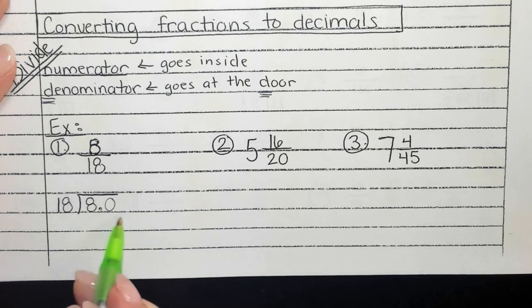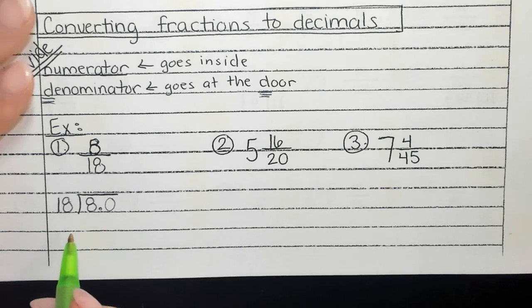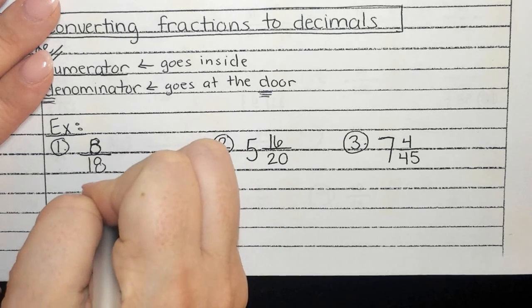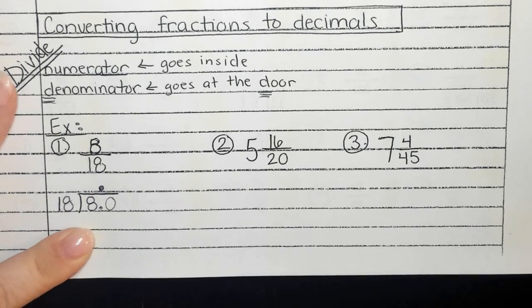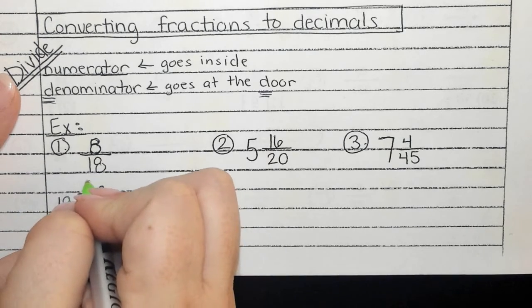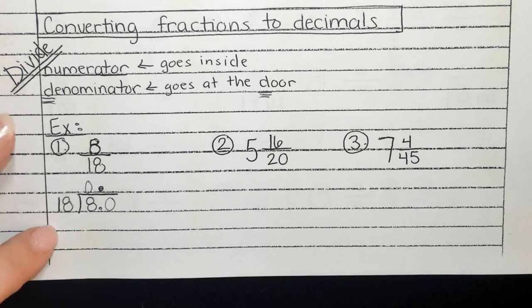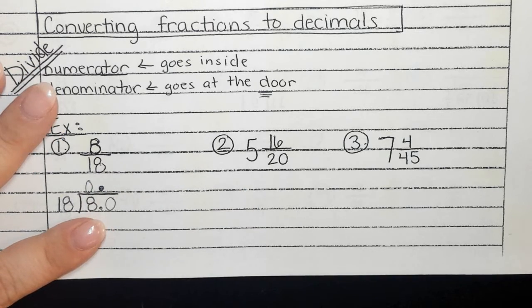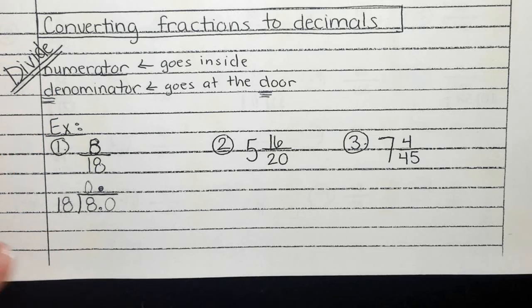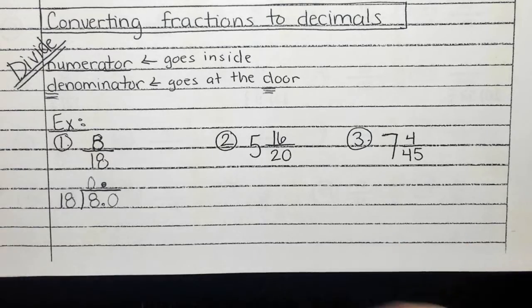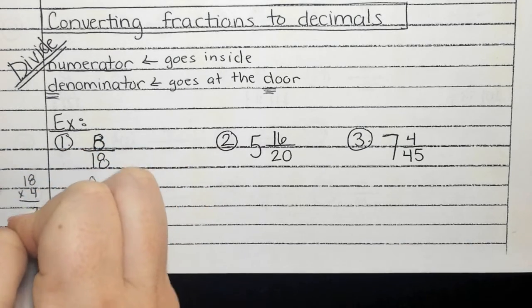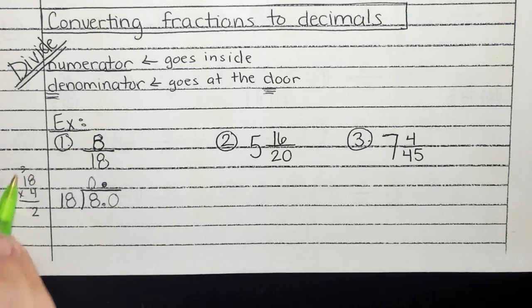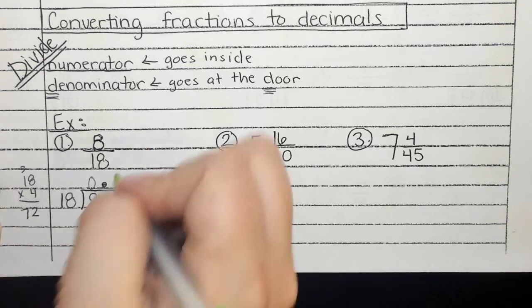What's going to happen to that decimal, though? We're going to raise it up to the roof, and you've got to make sure it goes in the correct location. Can 18 go into 8? No. So you could put a 0 there, or we could leave it blank. Can 18 go into 80? How many times do we think 18 will go into 80? 4. So I'm going to come over here and do 18 times 4. 4 times 8 is 32. Carry my 3. 4 times 1 is 4, plus 3 is 7. So I'm going to agree with that.